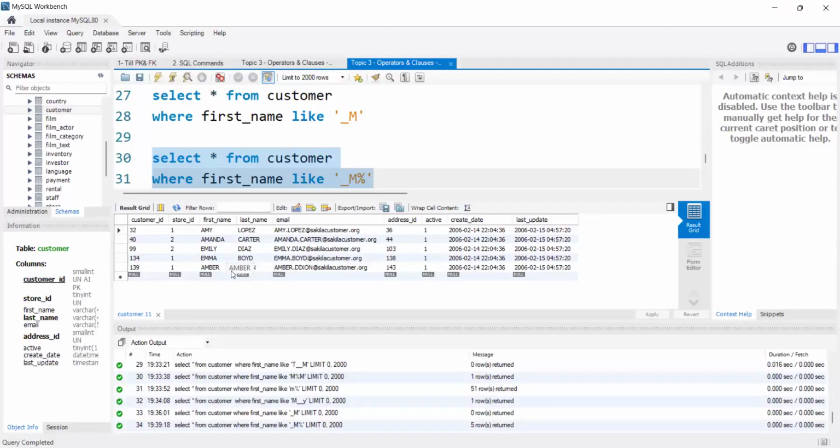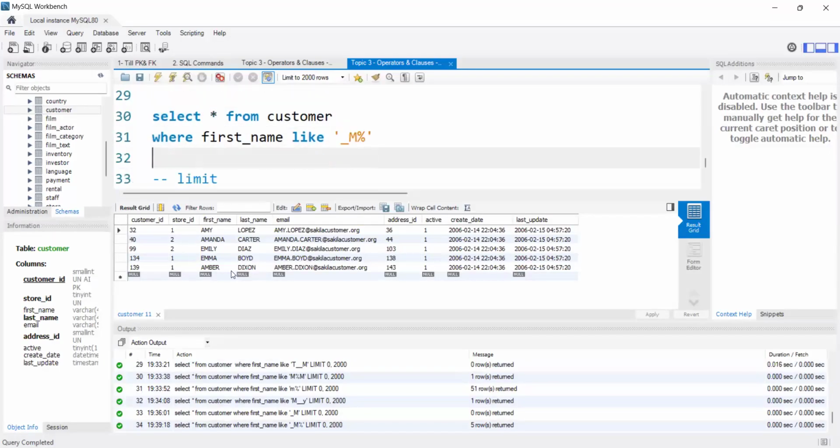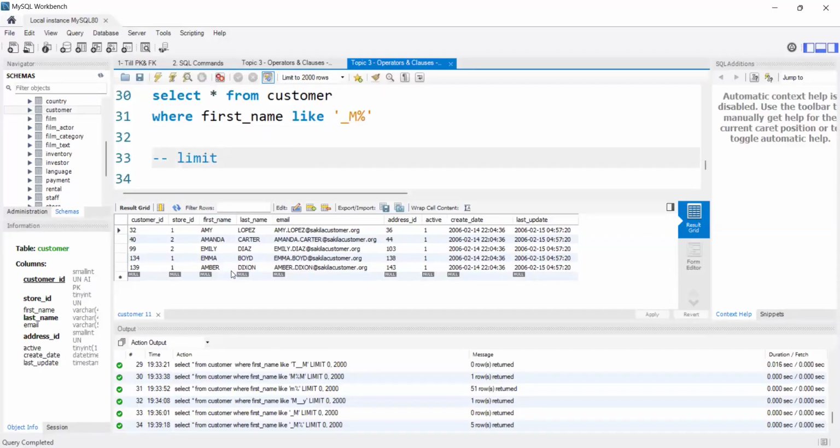Good question, Pritesh. I forgot mentioning this. We can use both the wildcards together as well. We can frame as we wish. Here you can see Amy, Amanda. The first letter can be anything, the second is M, and after that we can have any number of characters.